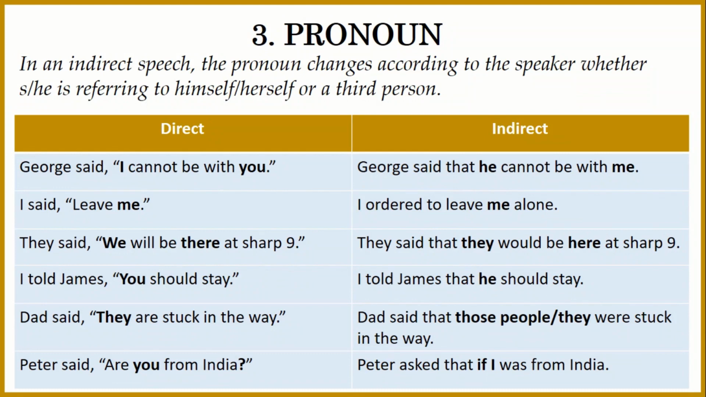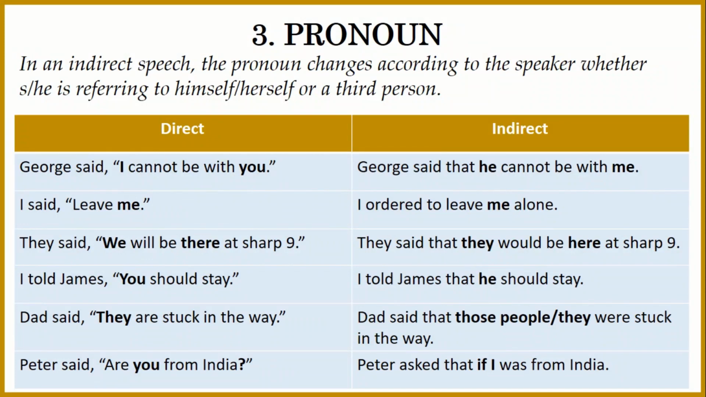Same is the case with the third one. It's not the same case, but similar to that of the first. For example, they said, we will be there at sharp 9. So what will be the indirect narration of this statement? It would be, they said that they would be here at sharp 9. So we changes to they and there changes to here. If you want to say we will be there at sharp 9 and you would like to say they would be there at sharp 9, you don't want to change the word there, so it depends on the context.